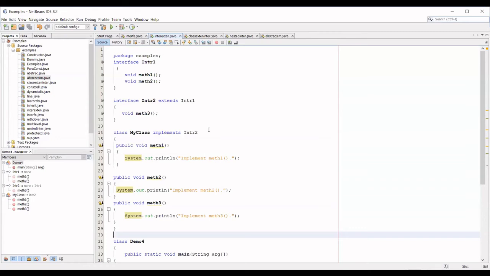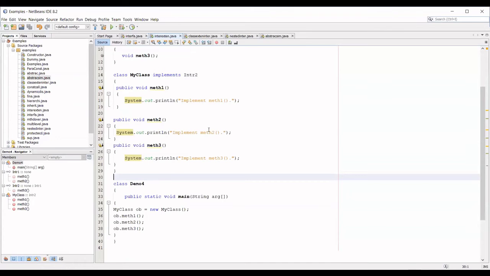But a class can extend another class. How many classes can be extended by a class? Only one. And one class can implement how many interfaces? Many. Any number of interfaces can be implemented by a class, but it can extend only one class. Is this clear? Yes, ma'am. Take a second and go through this. You have your material in your WhatsApp. I already shared it. You can go through that, and if you have any doubt, you can discuss. So now we'll move to the next concept.